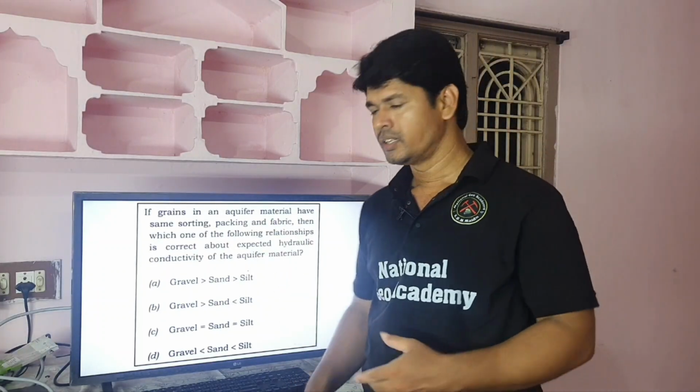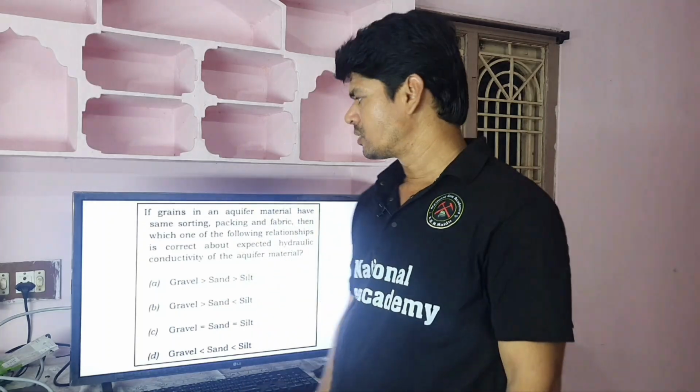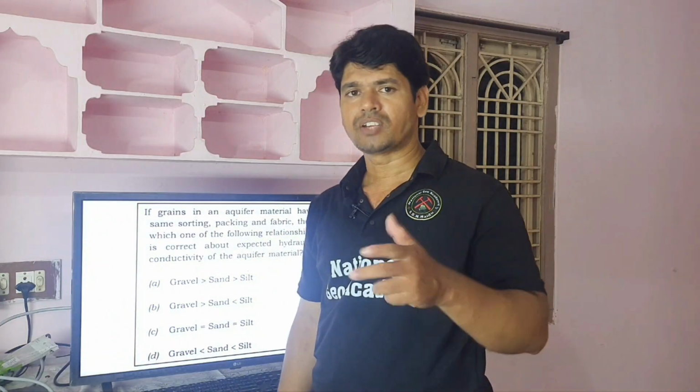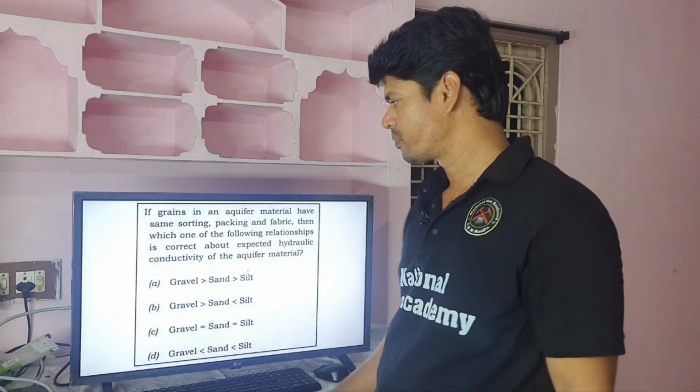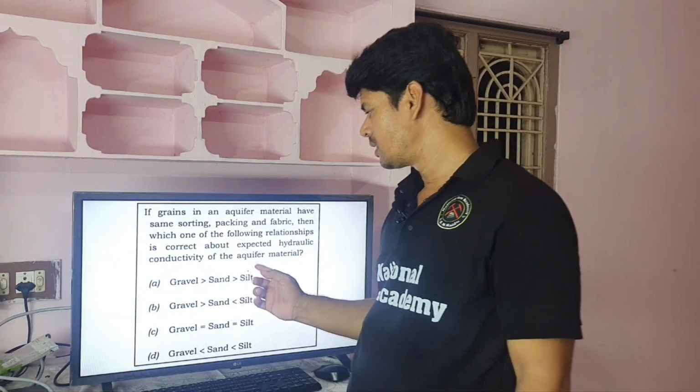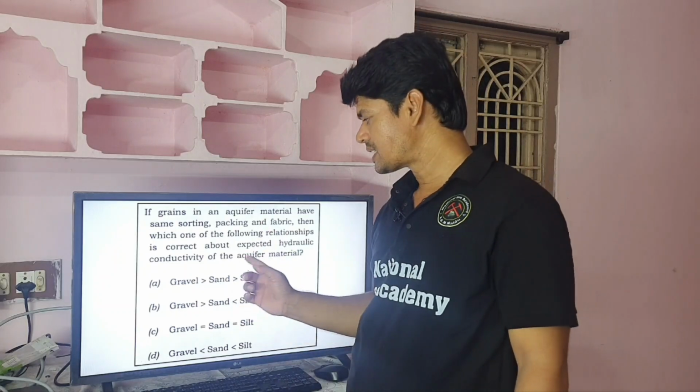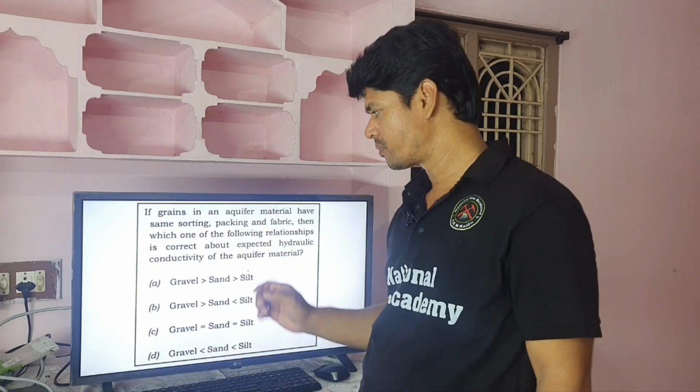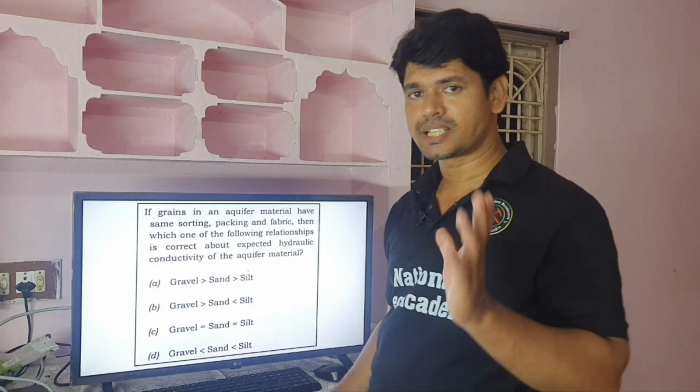Here, if you know about the Udden-Wentworth scale, clay has more porosity and less permeability, then silt, then sand, then pebble or gravel, then cobble, then boulder. According to the Wentworth scale, you can answer this question. Here, gravel greater than sand, sand greater than silt. So, option A is correct.